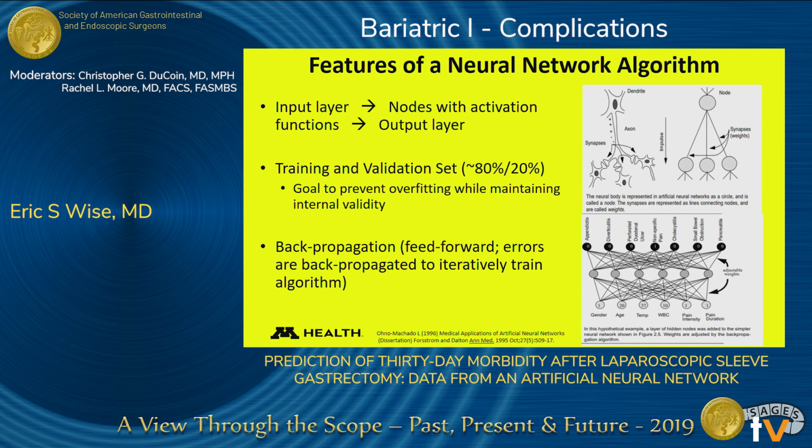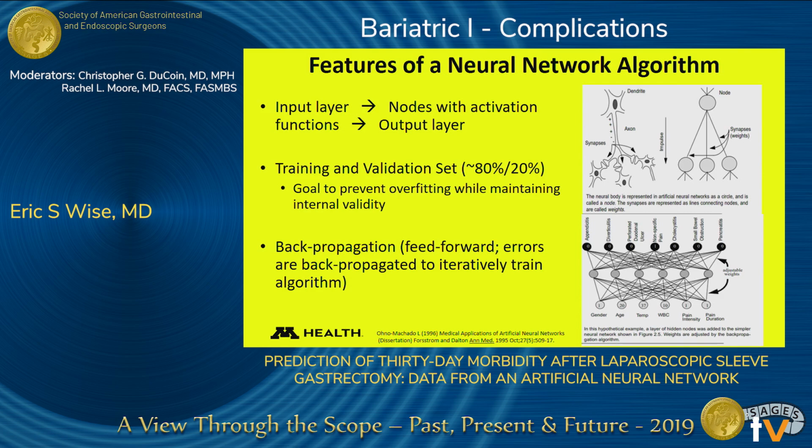So features of a neural network algorithm, to keep this as simple as possible, there's an input layer, which in our case would be preoperative or any factors that you designate as predictive of an endpoint. And then you teach the model how to predict. And the teaching is done at nodes, which simulate brain neurons. And then there's an output layer, which is the one response, is there going to be an event or not in this case. And these models are internally validated with a training and a validation set.